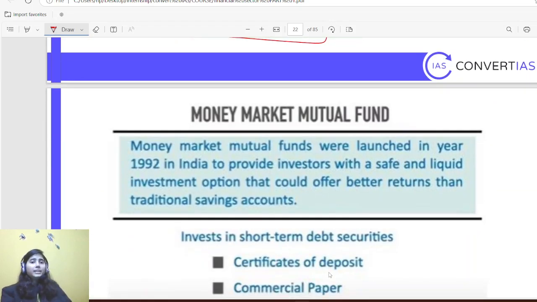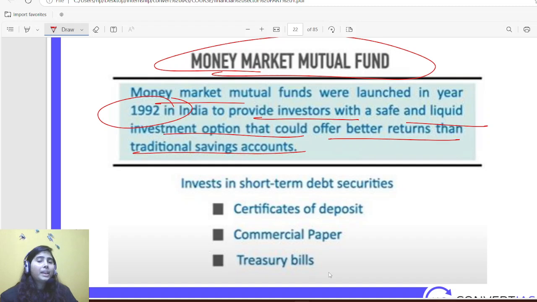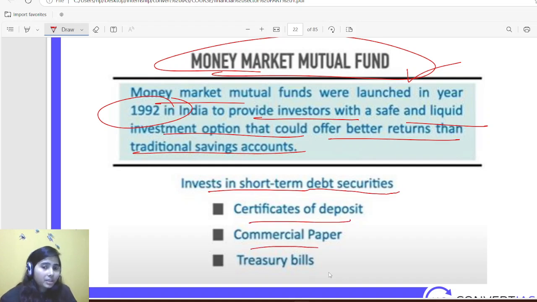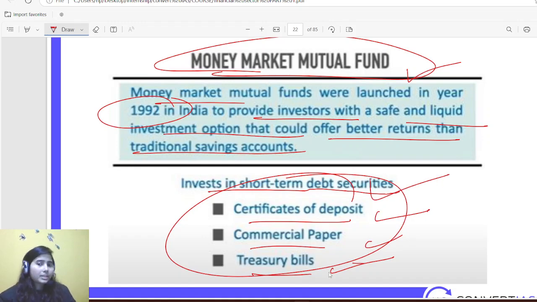Okay, then money market mutual fund. Money market mutual fund, launched in 1992, provides investors with a safe and liquid investment option and could offer better returns than a traditional savings account. Simple thing. When it was introduced in 1992, there was not much publicity about it. People were not aware of it. That's why it was called money market mutual fund. In this mutual fund, people can invest in short-term debt securities like certificate of deposit, commercial paper, or treasury bill. So they have different options. I have already explained in previous slides.